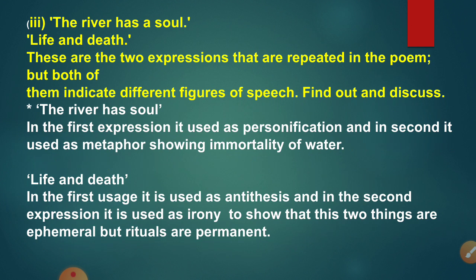And the second expression is life and death. In the first instance it is used as antithesis, as life and death are opposite ideas. And in the second instance it is used as irony to show that these two things are ephemeral, but what is permanent? Rituals are permanent. It is also given in that second stanza that rituals are permanent.